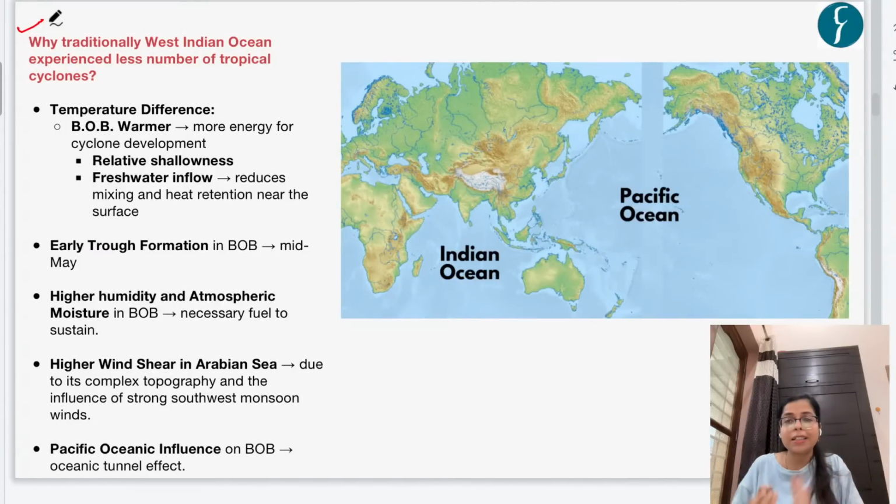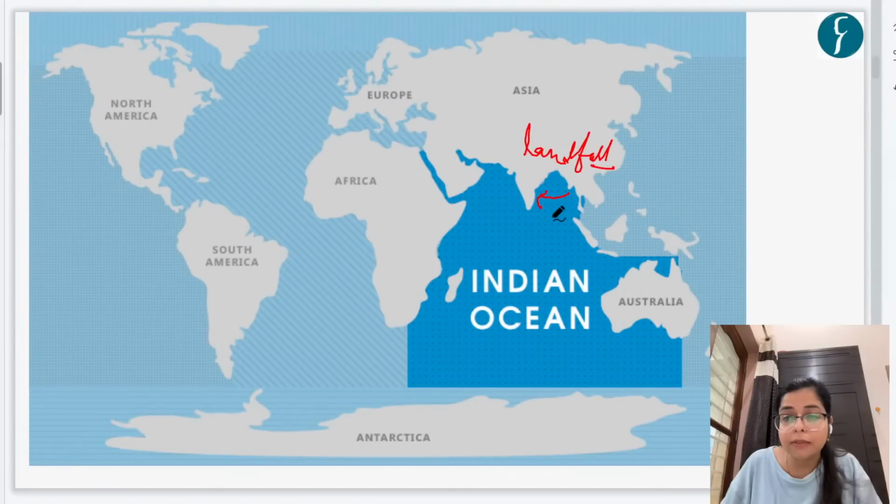Now let's see this dimension: why traditionally has the West Indian Ocean experienced fewer tropical cyclones? As we initially saw, the frequency of cyclones in the Bay of Bengal has traditionally been higher as compared to the Arabian Sea. Traditionally, the ratio was that for one cyclone formed in the Arabian Sea, 4 cyclones used to form in the Bay of Bengal. But now, due to climate change and various other factors, this ratio has changed. Presently, for every 4 cyclones formed in the Arabian Sea, 5 cyclones form in the Bay of Bengal. Okay.